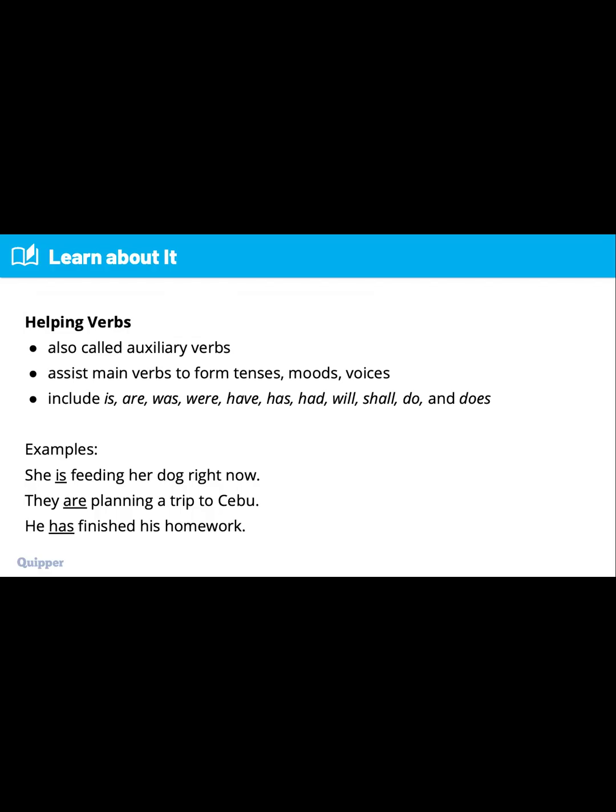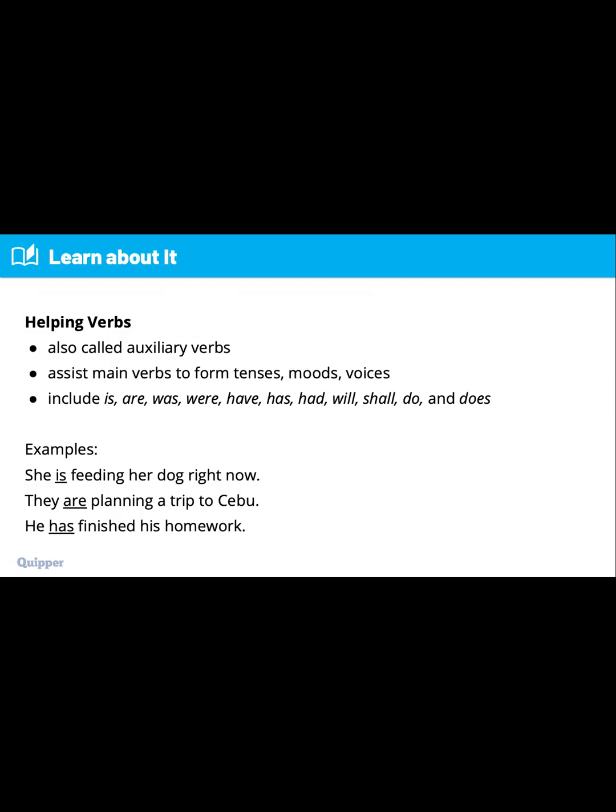Our helping verb there is is. Do you understand? Always remember the common helping verbs that we have: is, are, was, were, have, has, had, will, shall, do, and does. So the helping verb in number one is is because it helps the main verb, which is feeding.